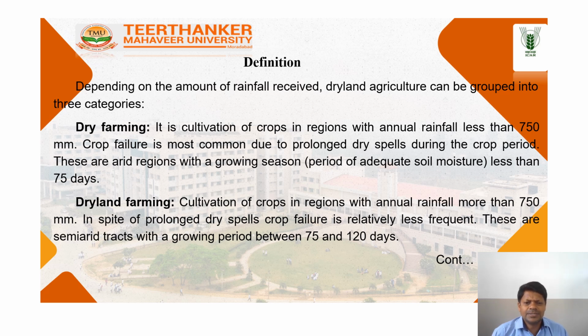These are arid regions with a growing season period of adequate soil moisture less than 75 days. Here the moisture is available for less than 75 days only, or rainfall is less than 750 mm annually. Number two, dryland farming: cultivation of crops in regions with annual rainfall more than 750 mm. In spite of prolonged dry spells, crop failure is relatively less frequent. These are semi-arid regions with a growing period between 75 and 120 days only.